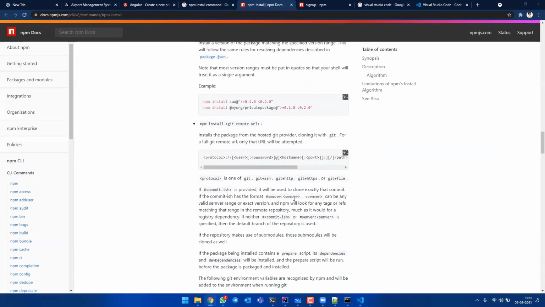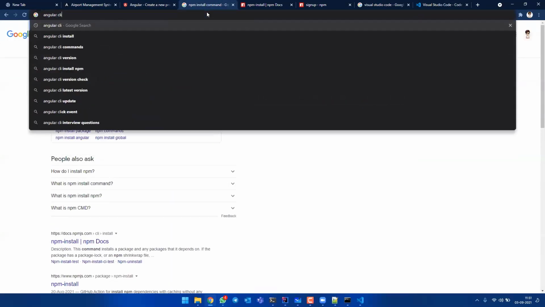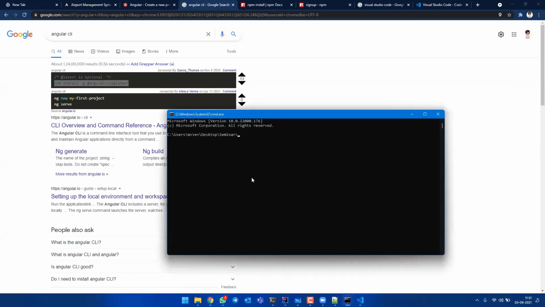But this is the command, guys. You can use npm install -g @angular/cli@latest. This is the command you can use. Just go to CMD, and in CMD you just need to do right click here. The command will be pasted here. npm install, here g means global, @angular in the sense your Angular packages, CLI in the sense in Angular you will be using CLI, that is command line interface, latest in the sense to install the latest available package on the npm website. So this is the command.